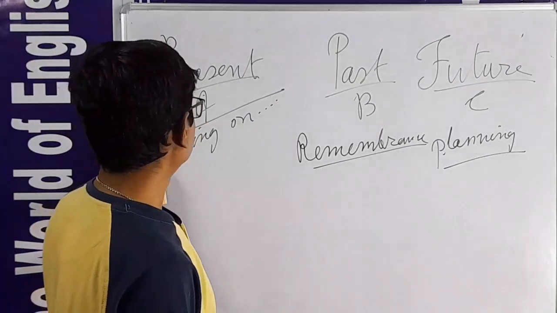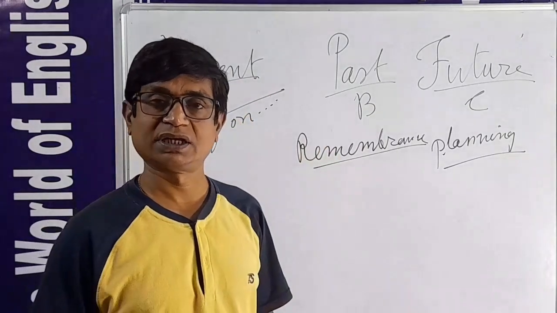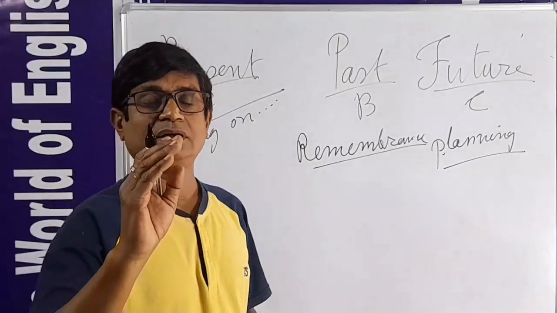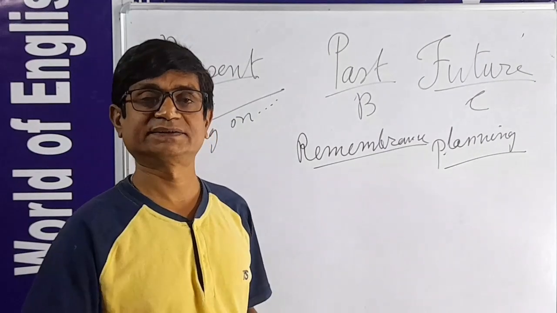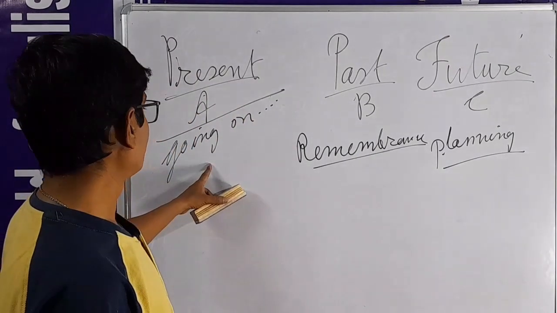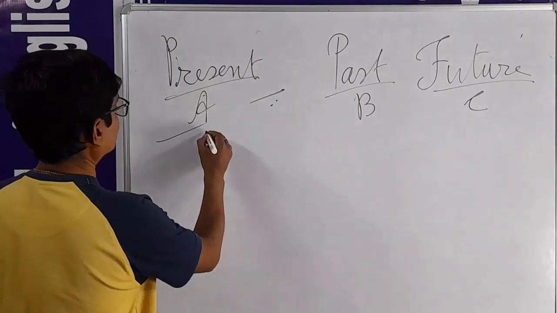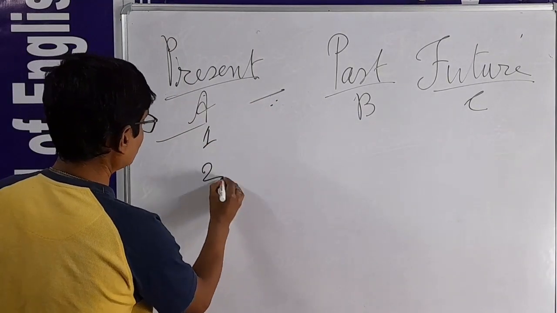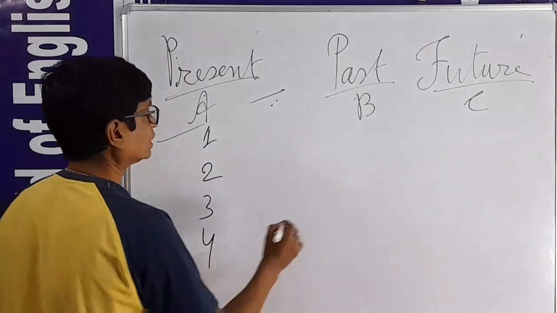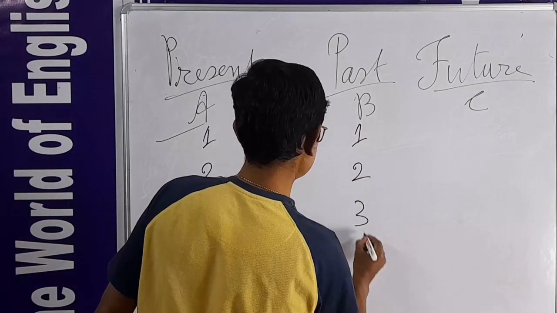And here, if I discuss the tenses in the English language, we have to first divide the tenses into 4 parts. All present, past and future, in 4 parts.